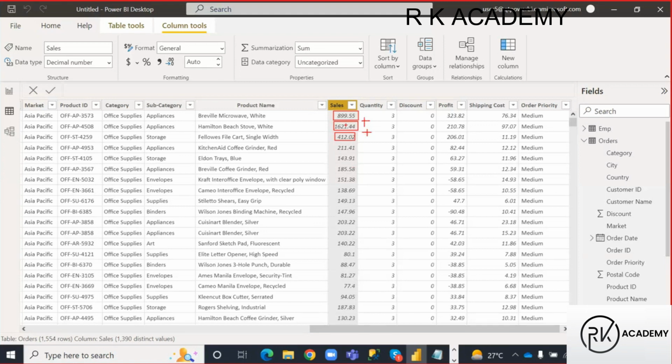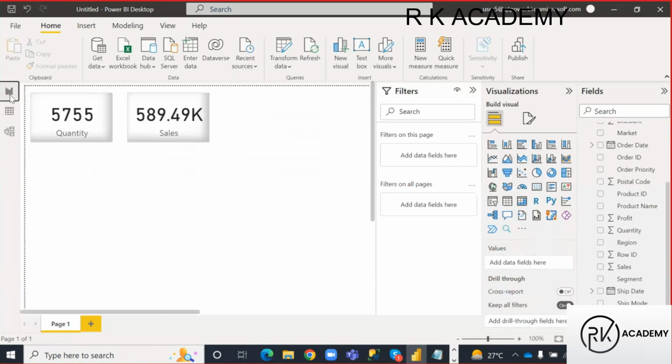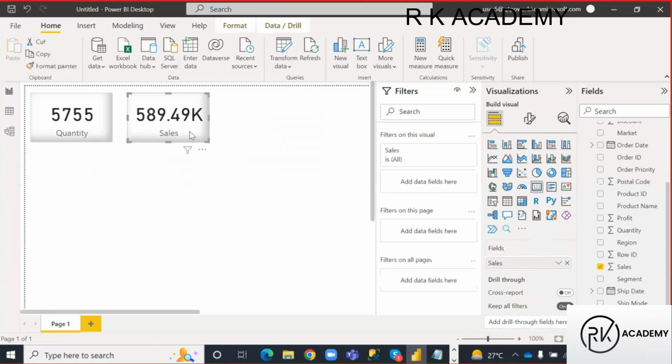Even if you have a calculator, to add all these values is a time-taking process, right? It will take much time. So instead of that, if I do that in Power BI desktop, if I drag that column to this visual, within fraction of seconds I'm getting the result, right? That means it is doing the analysis in a short period of time.